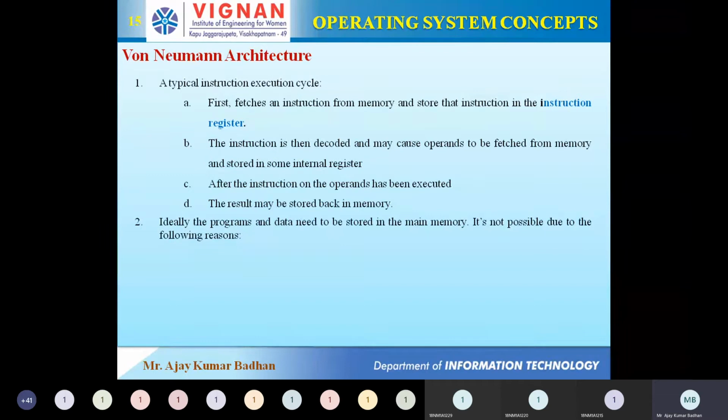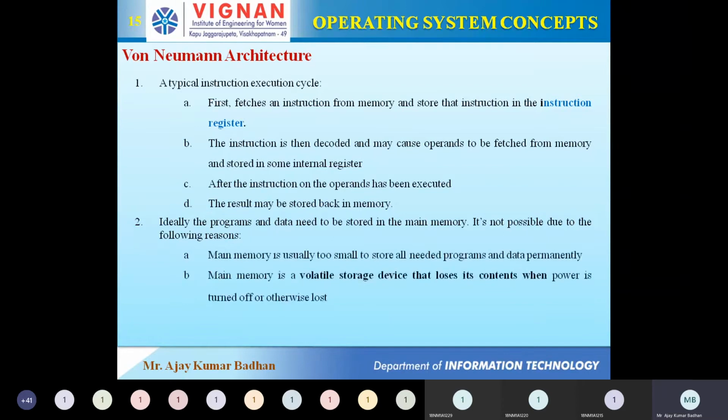And remember, this was developed by a Hungarian American scientist. His name is von Neumann. In 1945 he developed this, and since then we have been following the same basis. This is the basis for how our computer operating systems work. So this is all about von Neumann architecture.